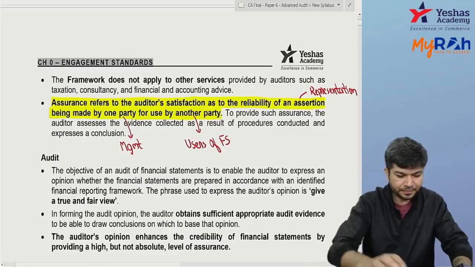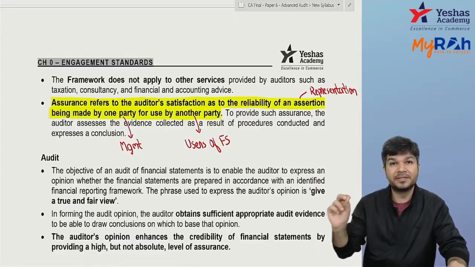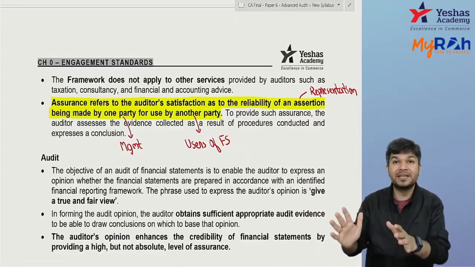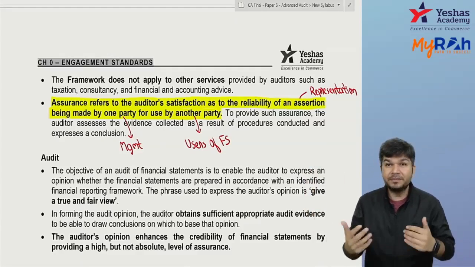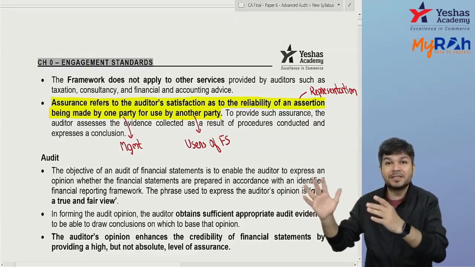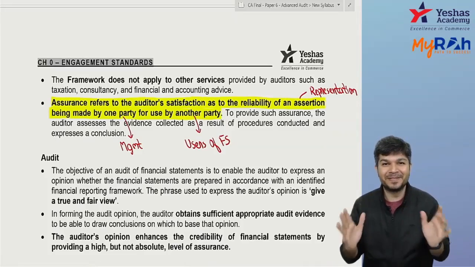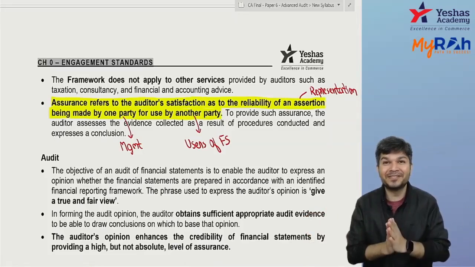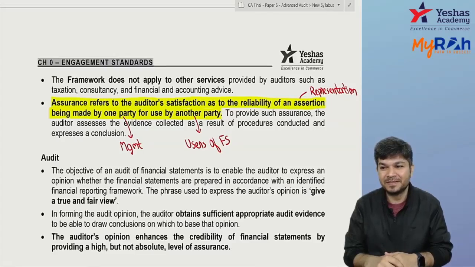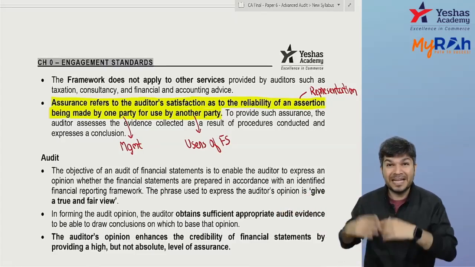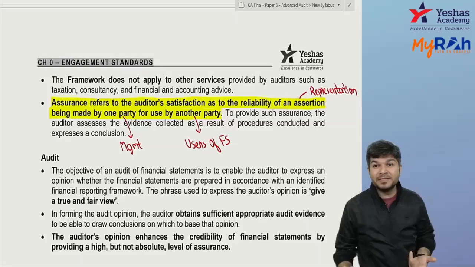Now tell me one thing. If in the financial statement the sales is shown as 5 crore, can I say management is telling that during the year we have sold goods worth 5 crore? Financial statements are prepared by management. So whatever is written in financials, can I say they are all representations or assertions by management? Management is representing sales is 5 crore. Management is representing other income is this much. Management is representing PPE is this much. Because they are prepared by management.